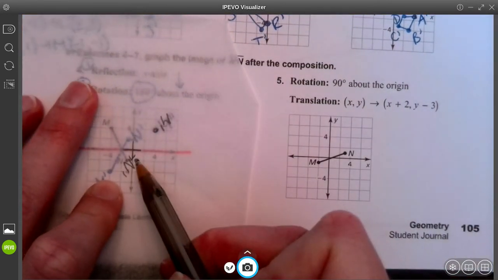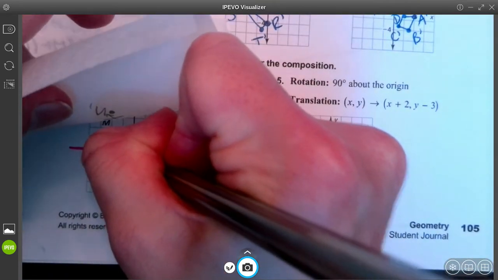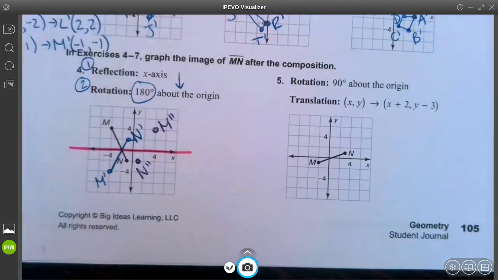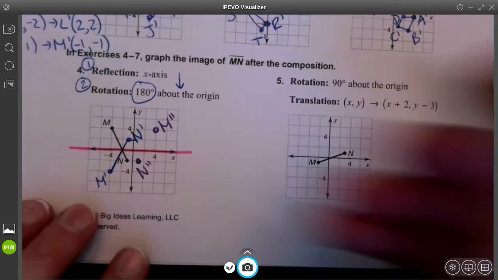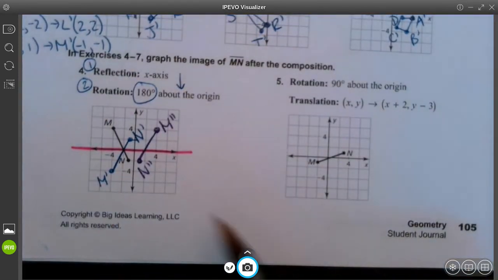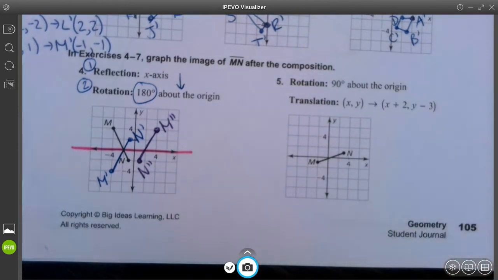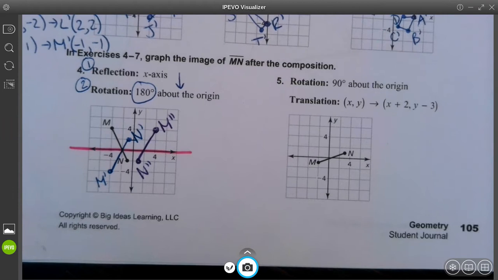N prime will be at +1, -2, N double prime. I am now going to go ahead and connect those. So my final image is my purple one here, line segment M double prime, N double prime.